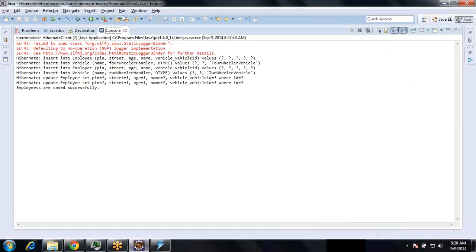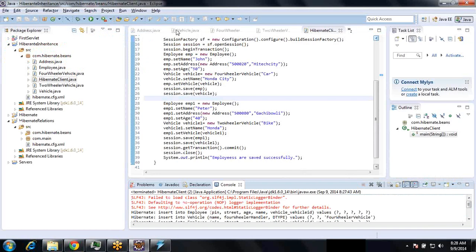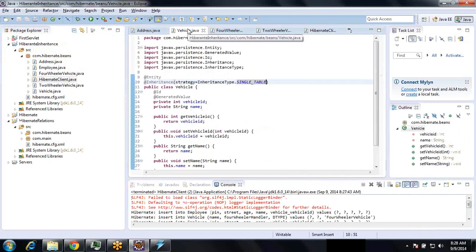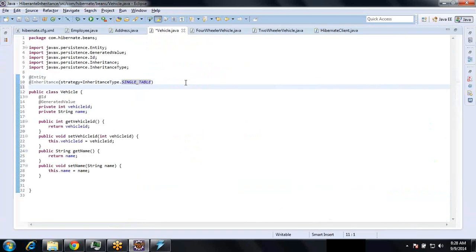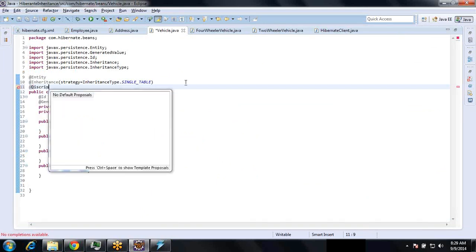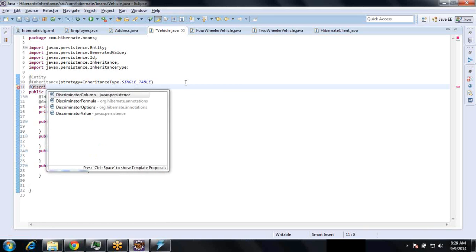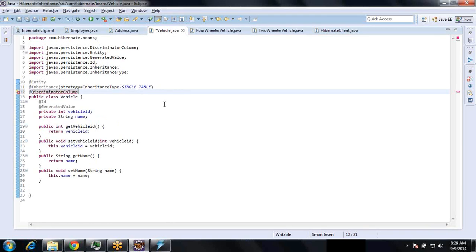If you want this descriptor type, you can change the column name. Okay, how to change that? In the vehicle class, you can use descriptor column name equal to, instead of D type I can say vehicle type.